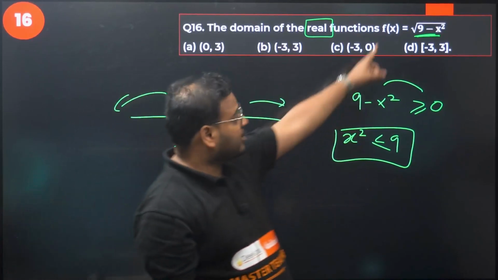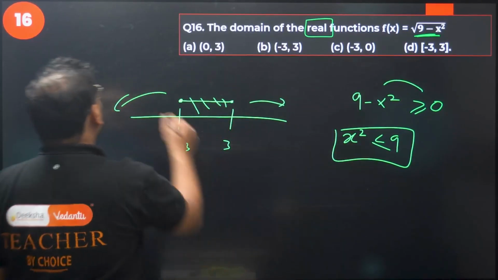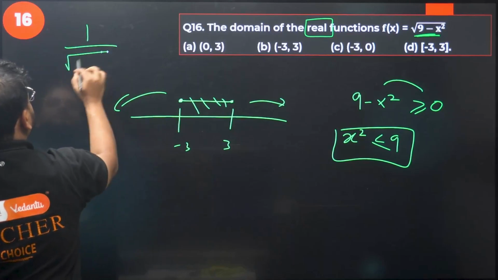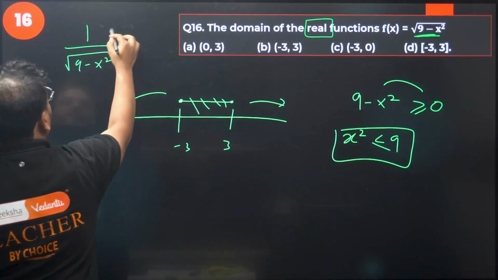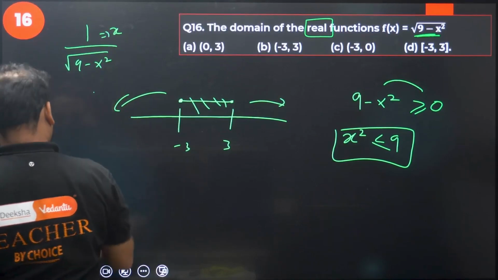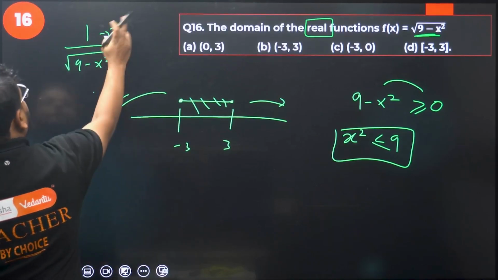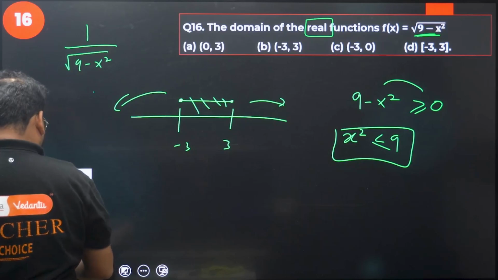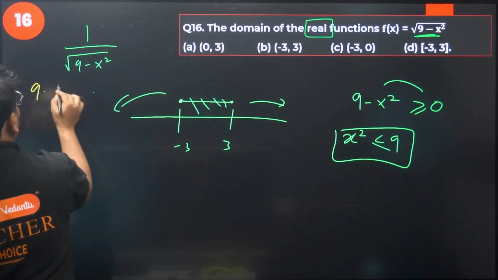Because if it was there in the denominator, then I cannot put equal to. If it was like this, sir, then I have to go like this. Then I have to go like, 1 second, I can do better. If this was the question, why am I giving you all these permutations? Because I want you to be prepared, dear.